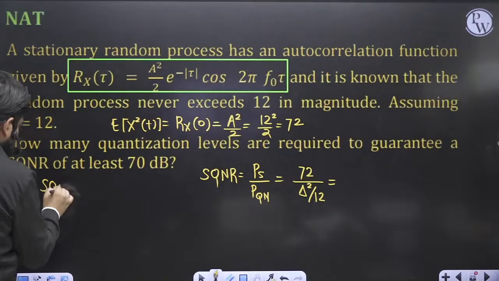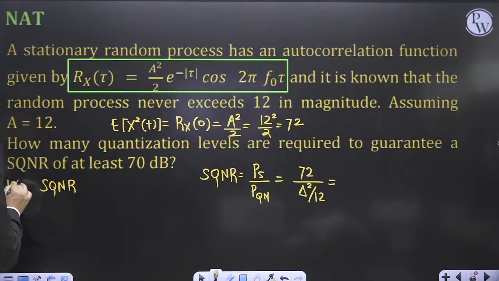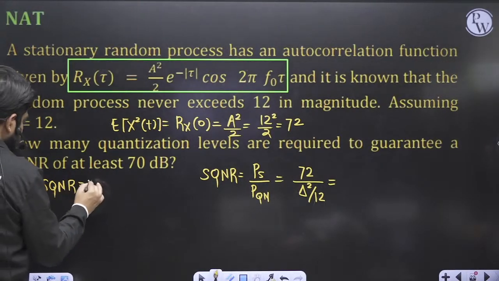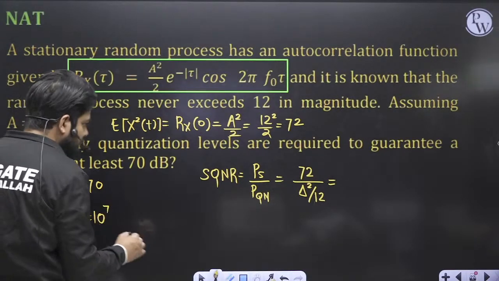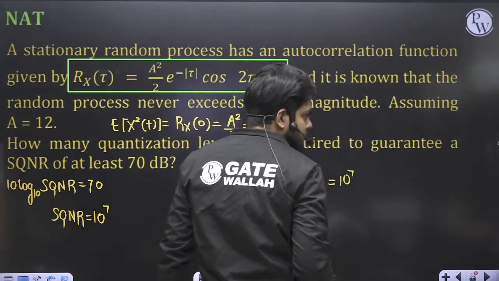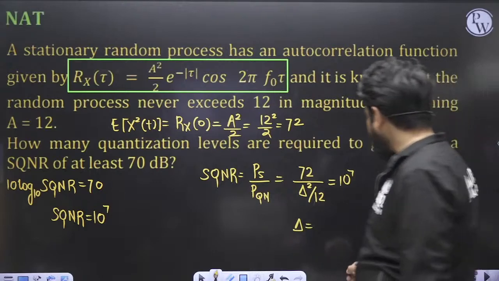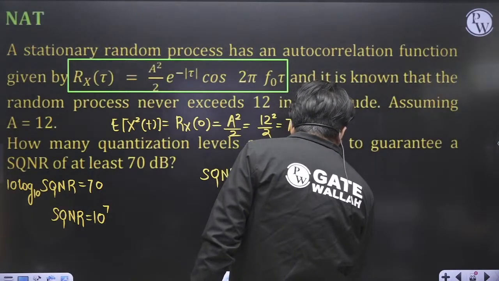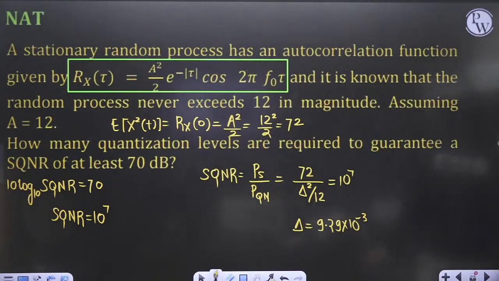So SQNR in dB, which means 10 log of SQNR equal to 70. So SQNR comes out to be 10 to the power 7. Let me put the value here, 10 to the power 7. From here you can calculate the value of delta. Once you calculate it, this delta comes out to be 9.29 into 10 to the power minus 3. This is the value of delta that you should get from here.